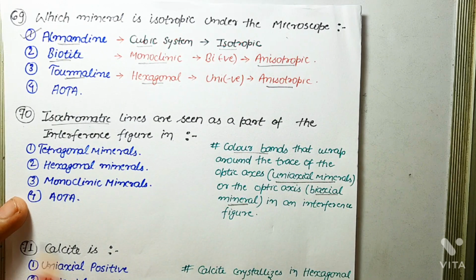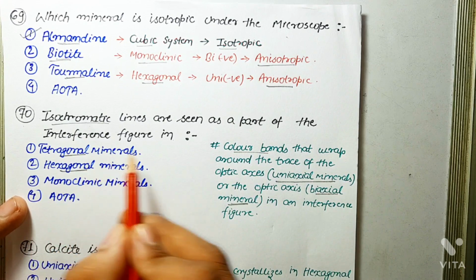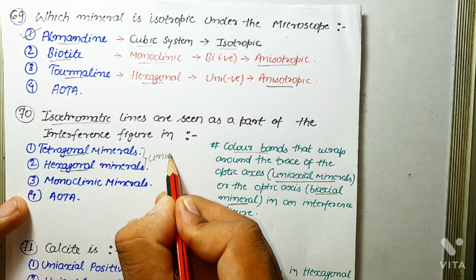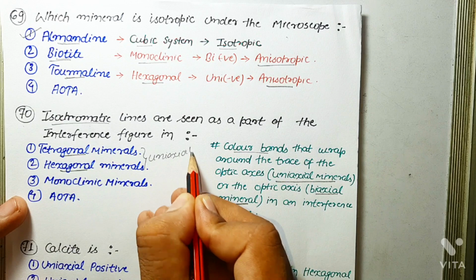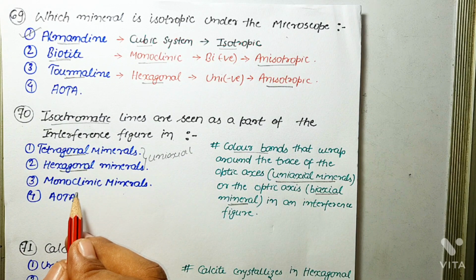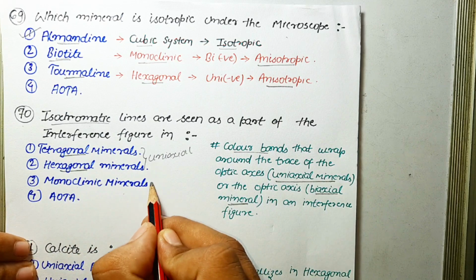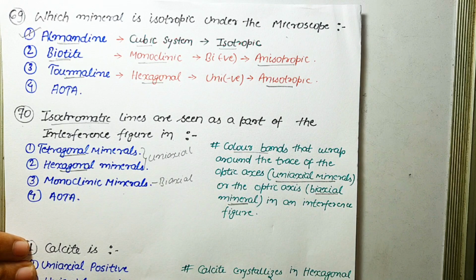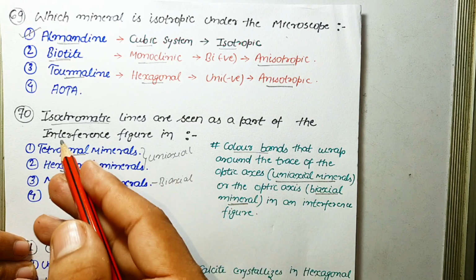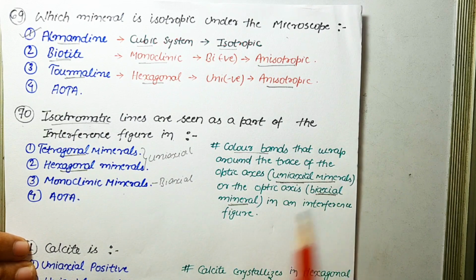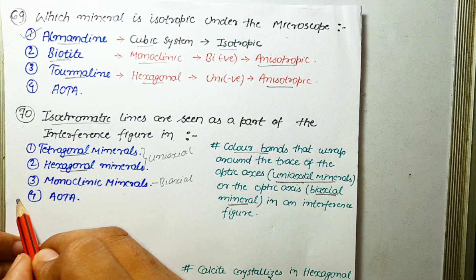Okay, so first option is tetragonal minerals, second is hexagonal minerals. Both tetragonal and hexagonal minerals are uniaxial in nature. Third option is monoclinic minerals; monoclinic, orthorhombic and triclinic, these three are biaxial in nature. And by definition these isochromatic lines are present both in a uniaxial mineral and a biaxial mineral as well. So the correct answer is all of the above.